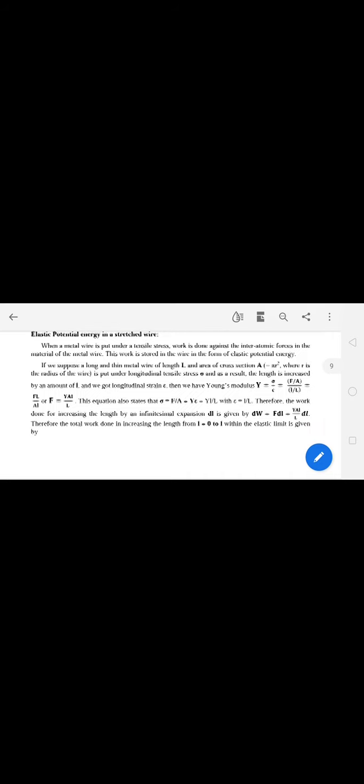So we can write Y = FL / (A l). So we can write F = YAl / L. And here if you consider the amount of work done, W is the integral from 0 to l of F dl, the work done during the increase of length from 0 to l. Here F we can write as YA l by capital L into dl.